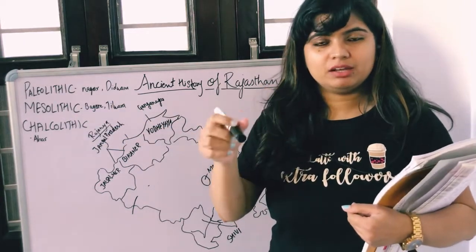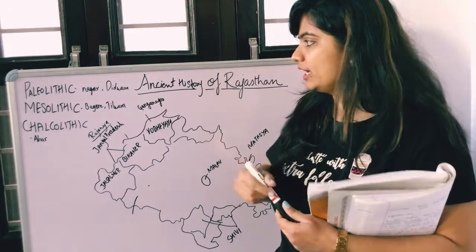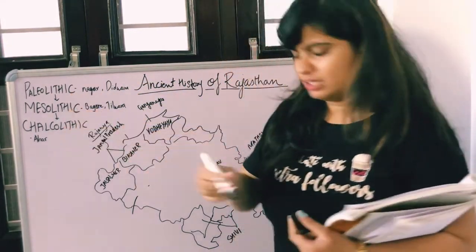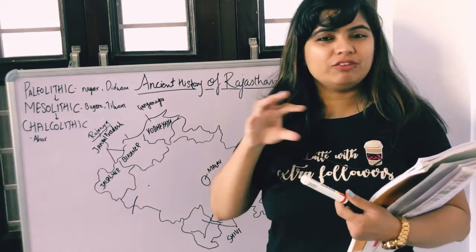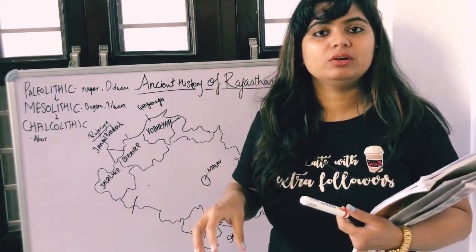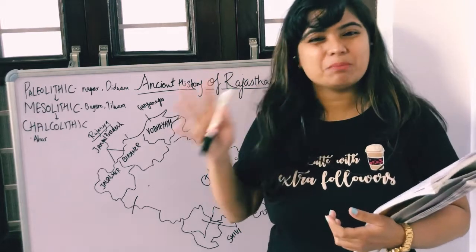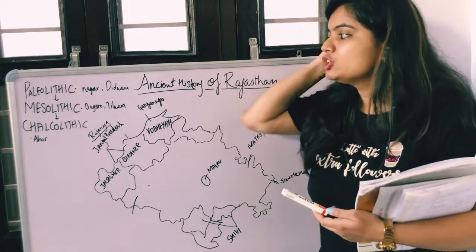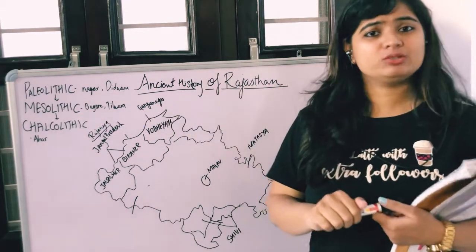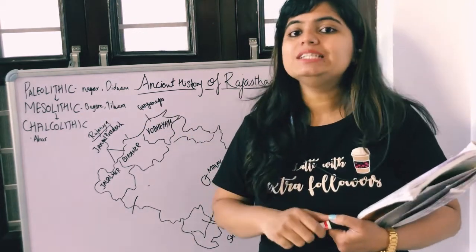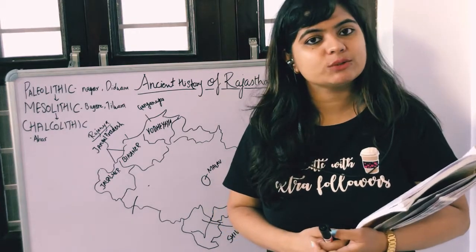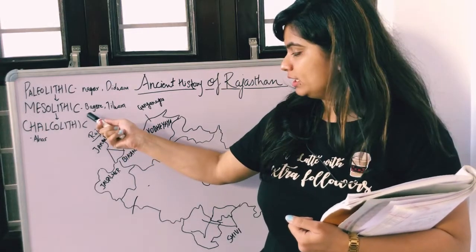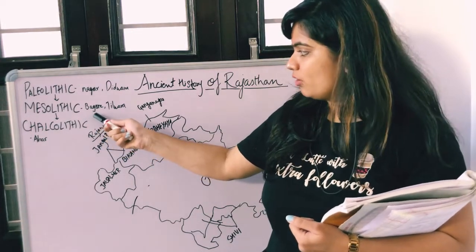There comes your Mesolithic. So you can take a pen and paper and draw a structure like Paleolithic, and after that put an arrow here, then put an arrow here, so it will be easy to cover for you. If you are able to write the pointers only, then also you can get a much bigger idea of the history of Rajasthan, right? So there comes our Mesolithic age, which was the Middle Stone Age, and in it we have the 2 important site names. They were Bagor and Tilwara.